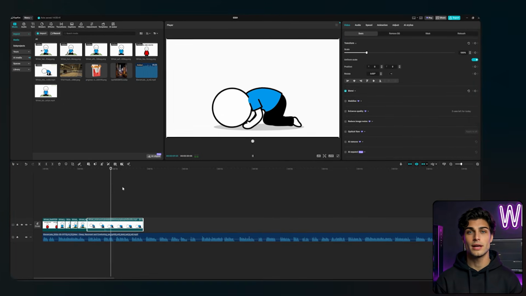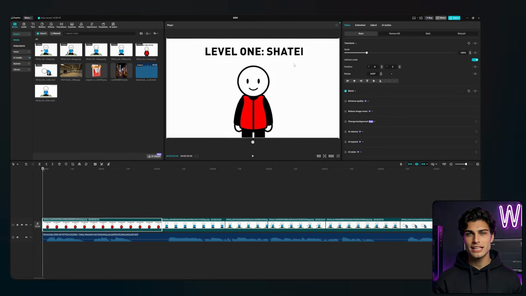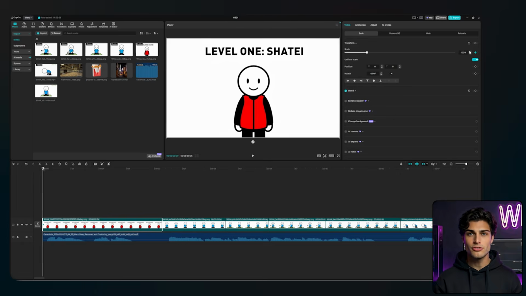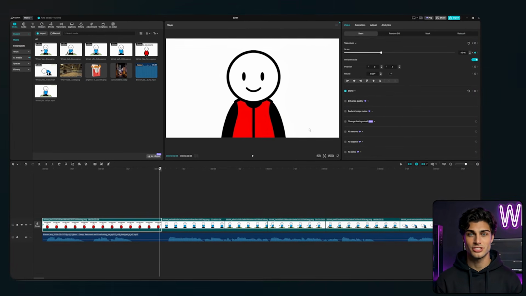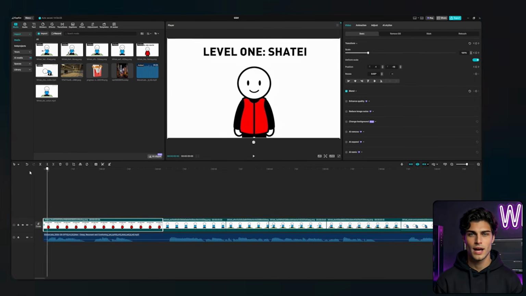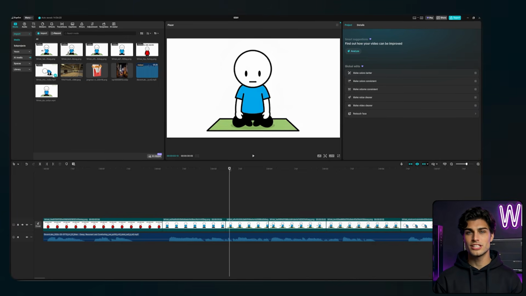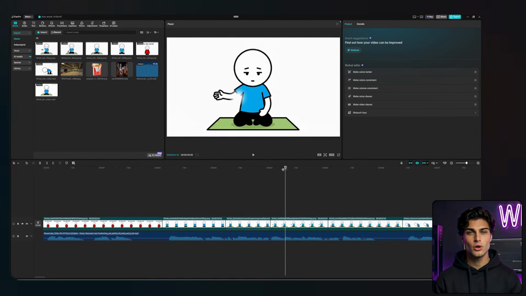Once every single image is in place, we need to begin keyframing. Pay attention because this is where everyone fails. This is how we add custom motion to dead pixels. Place your timeline cursor at the very start of your first image. Hit the little diamond keyframe button. Now move the cursor to the very end of that same image clip and physically zoom the image in. Boom. You now have this smooth, creeping motion that holds attention. You basically want to do this for every single scene. Just subtle motion. Pan left, pan right, zoom in, zoom out. Never let the screen go completely still.